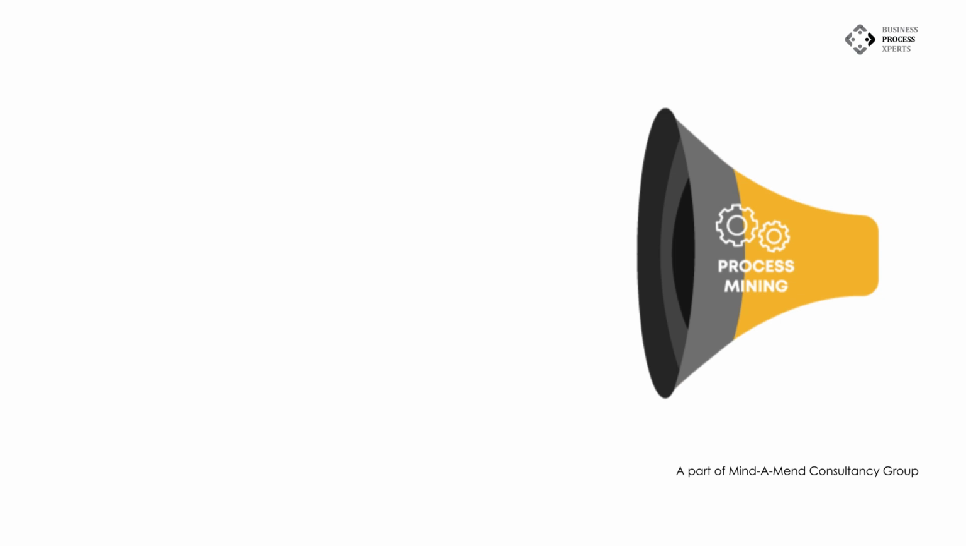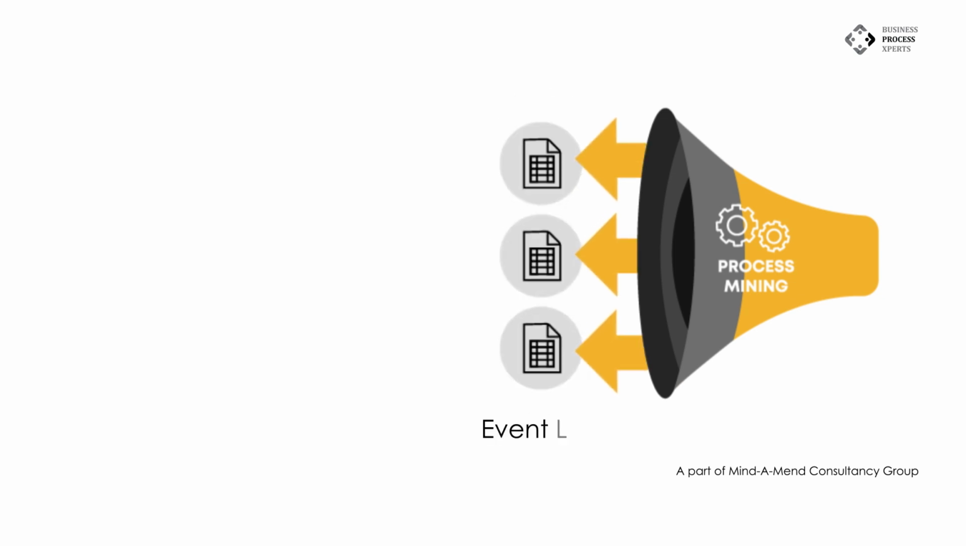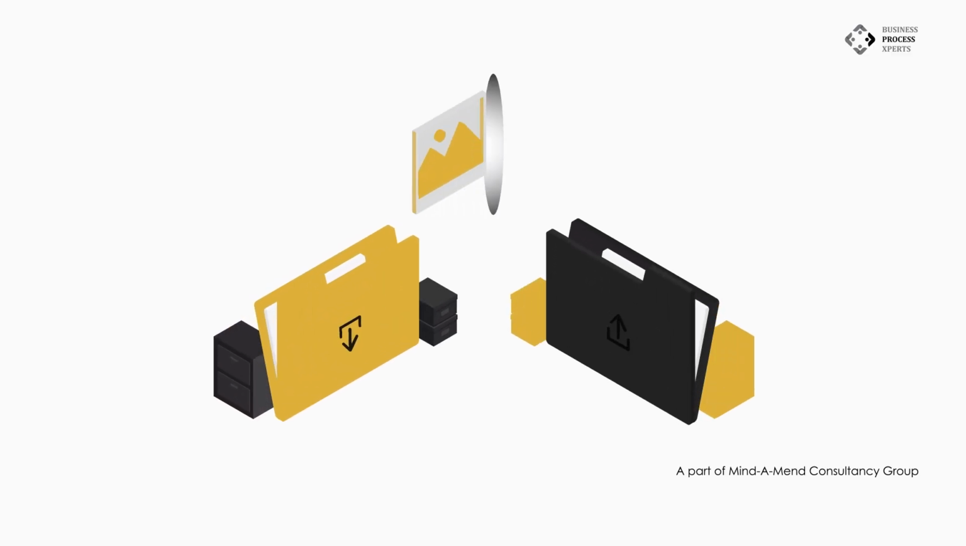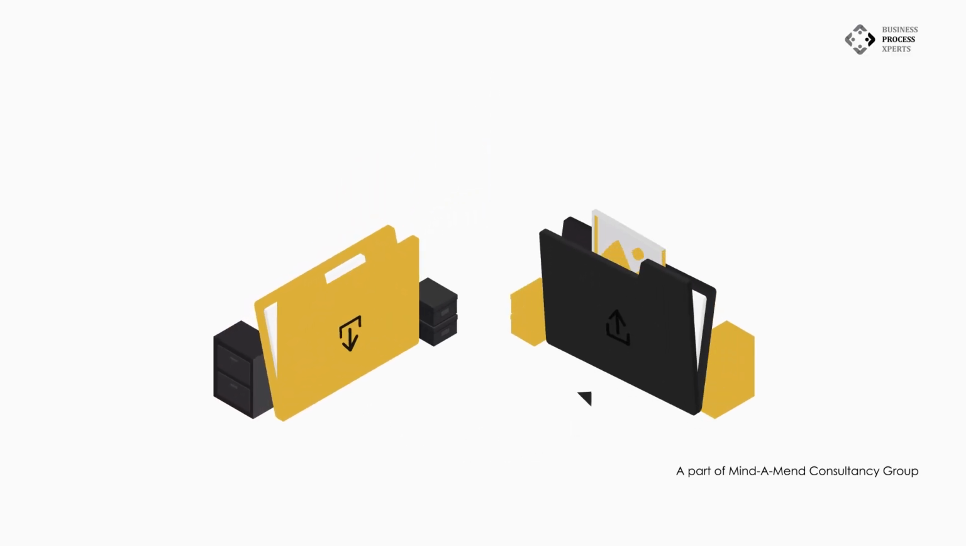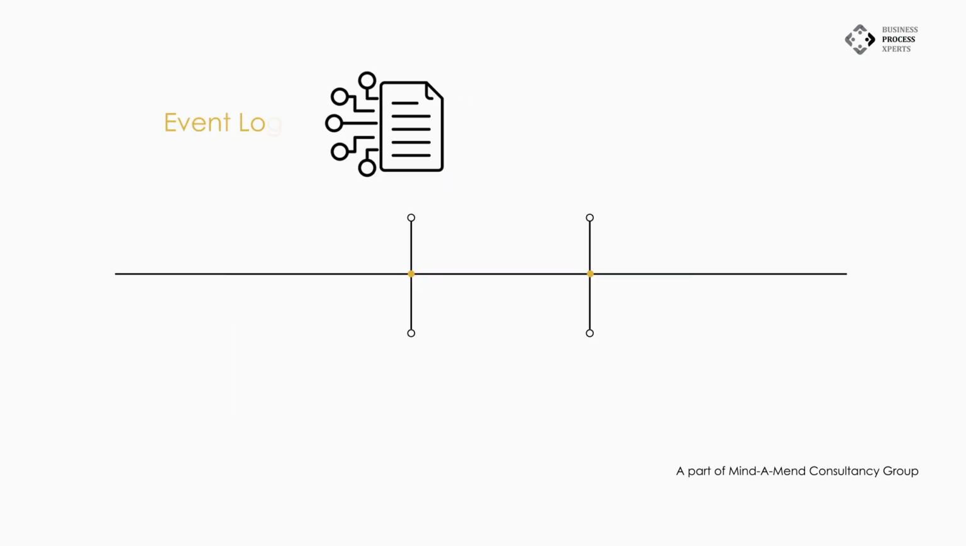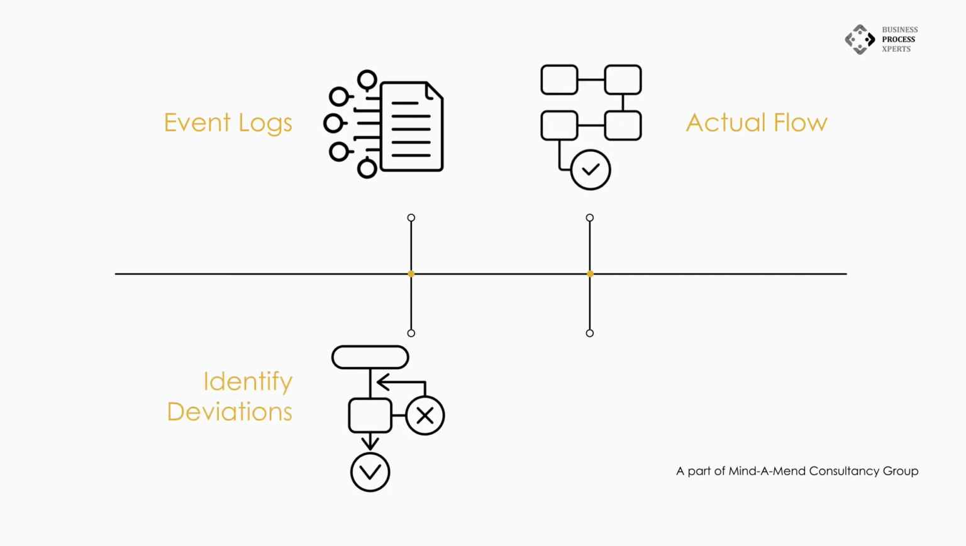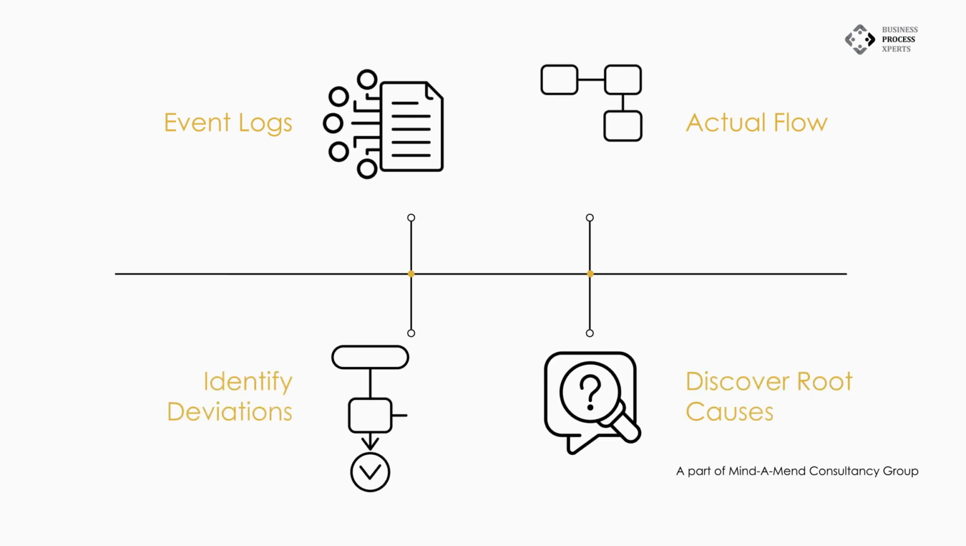Process mining is a data mining technique that uses event logs to discover, analyze, and improve business processes. Event logs are records of activities that take place in an organization's IT systems. Process mining uses these event logs to reconstruct the actual flow of work, identify deviations from the standard process, and discover root cause of problems.